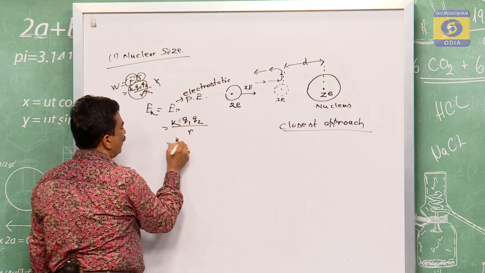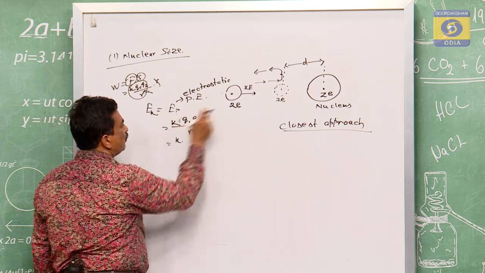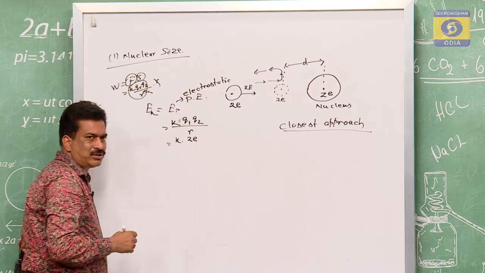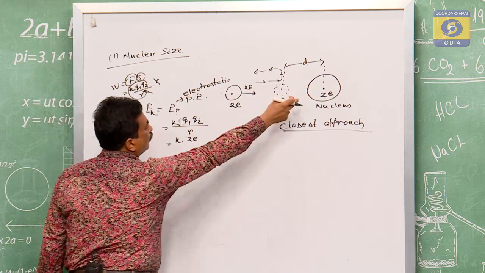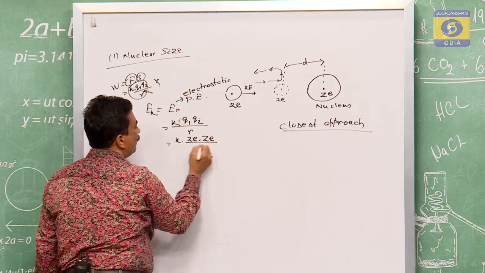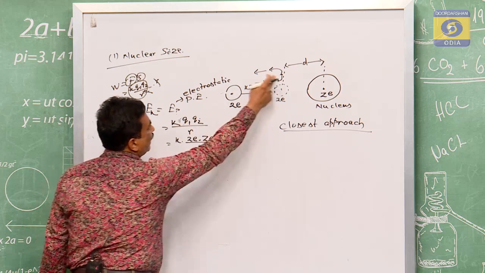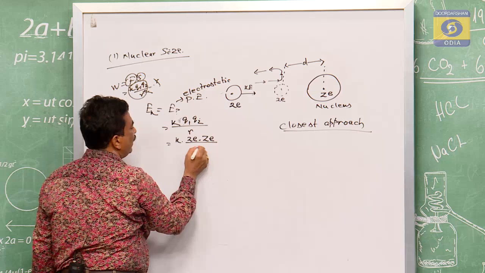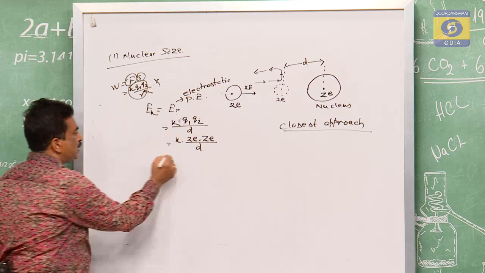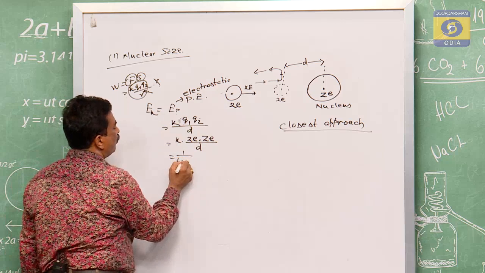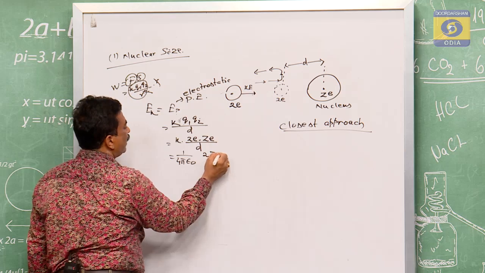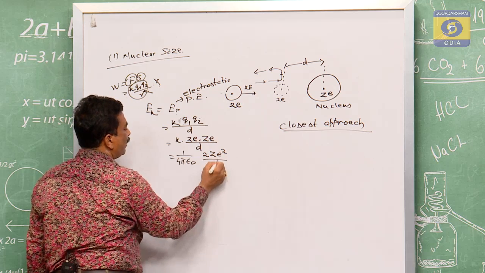So this K is 1 by 4 pi epsilon 0. Q1 is due to the helium, which is 2e. Q2 is due to the nucleus, which is Ze, divided by R, but this R here we have taken as d. So this is equal to 1 by 4 pi epsilon 0 times 2 Z e square by d.